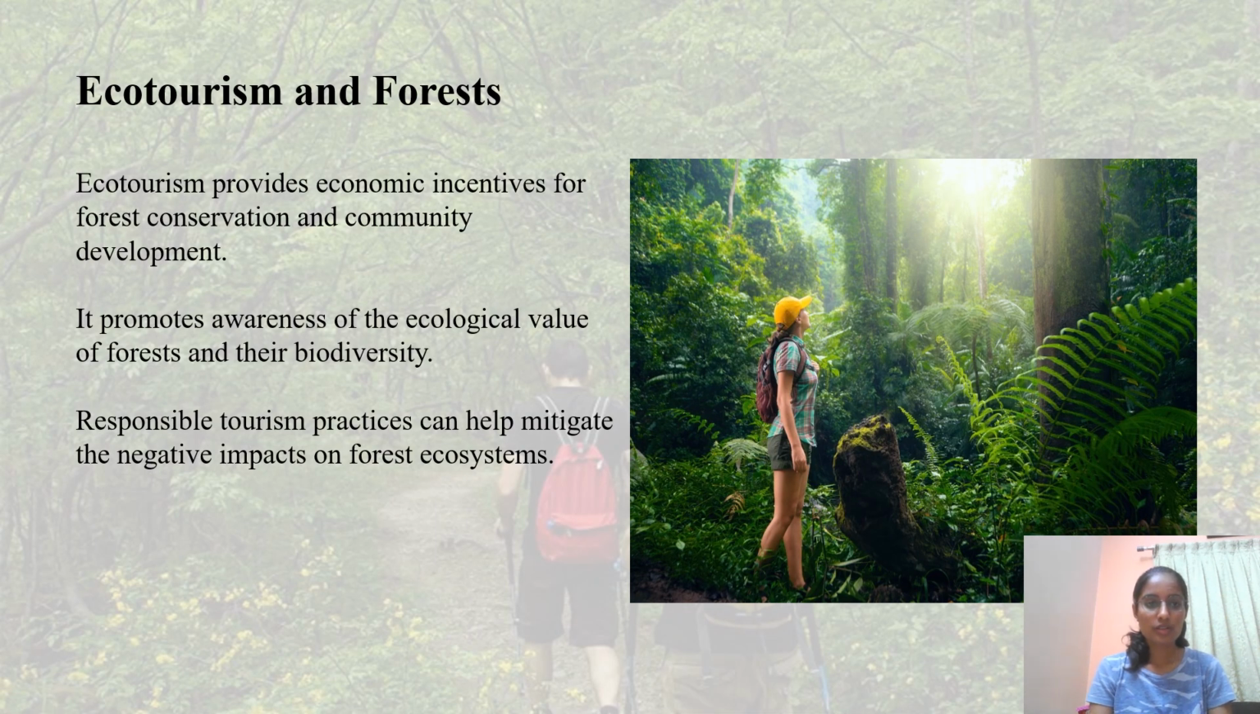Ecotourism and forests. Ecotourism provides economic incentives for forest conservation and community development. It promotes awareness of the ecological value of forests and their biodiversity. Responsible tourism practices can help mitigate the negative impacts on forest ecosystem.